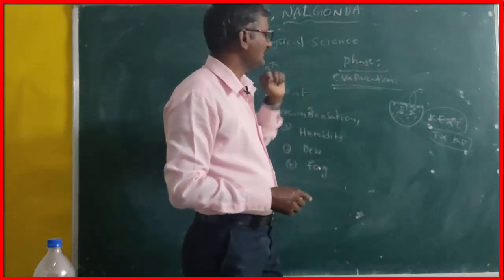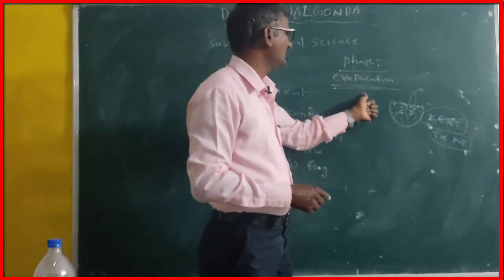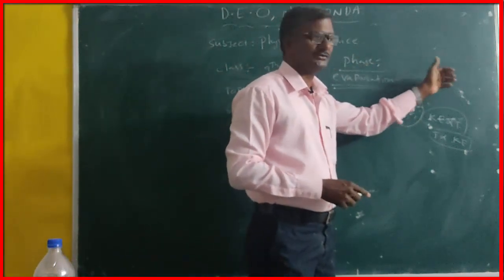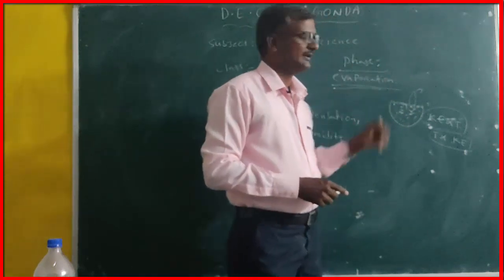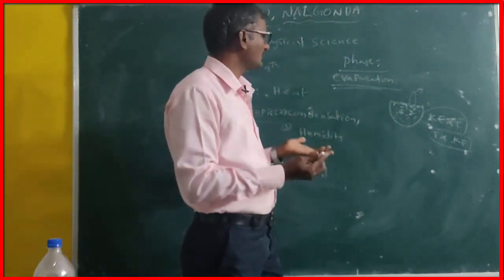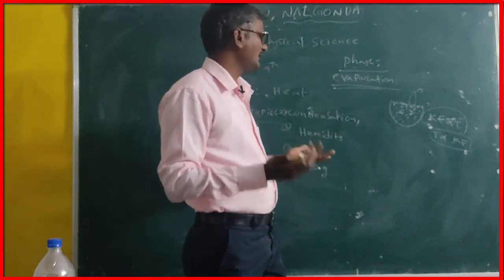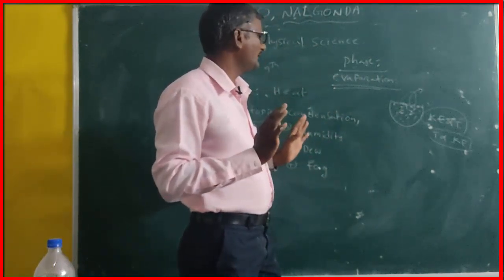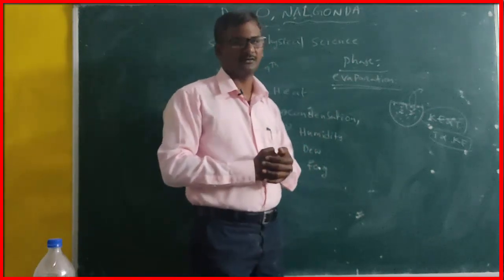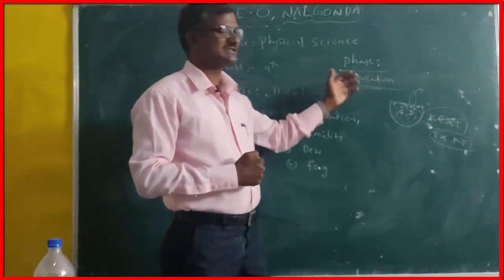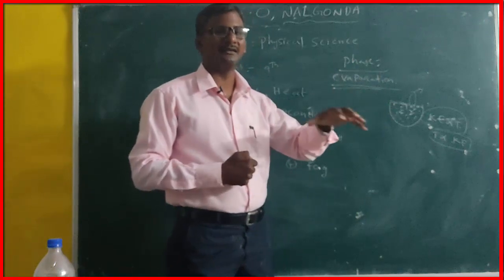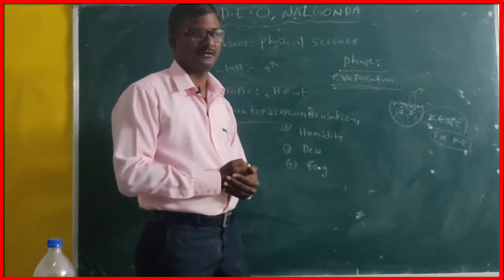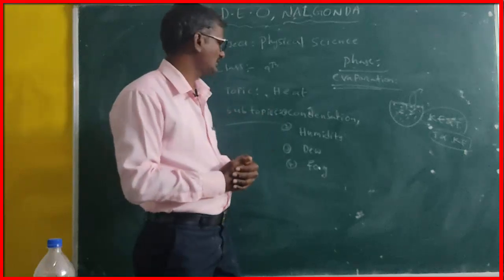Alright. Finally, one definition of evaporation. Evaporation is the phase change from liquid water to water vapor at any temperature. Nothing but evaporation can take place at any temperature. It is a surface phenomenon. Now I am asking one question to you children. Can the reverse process of evaporation occur in nature? If yes, what is the reason behind that?